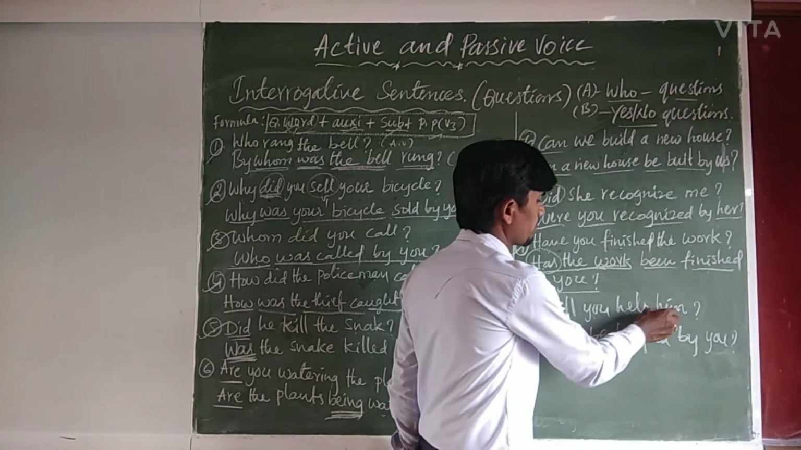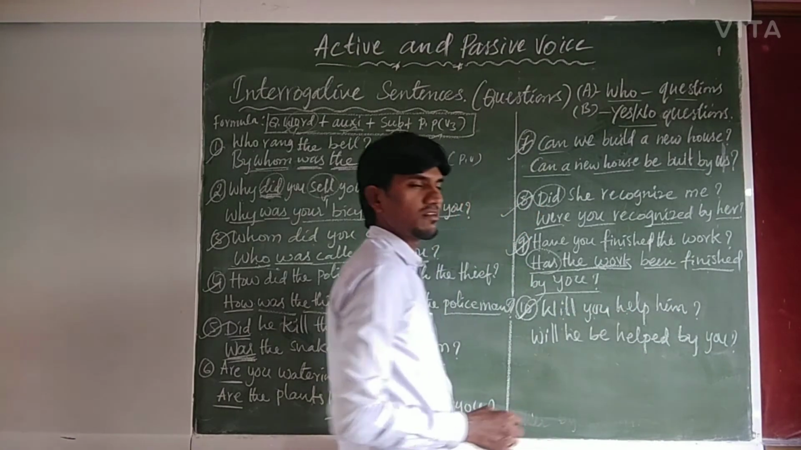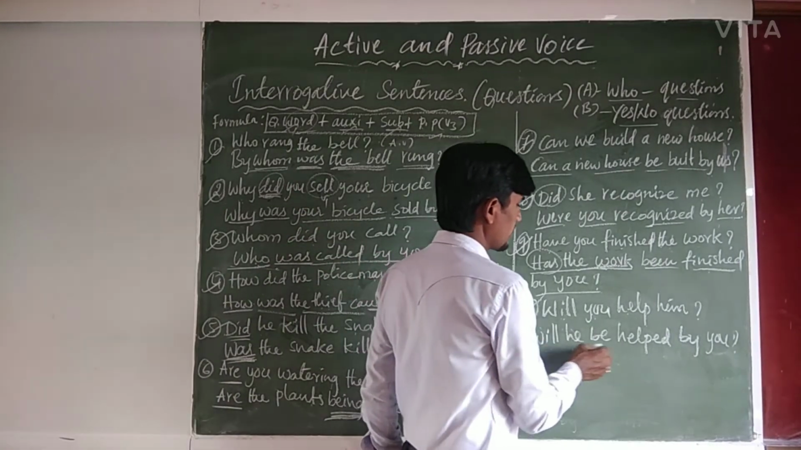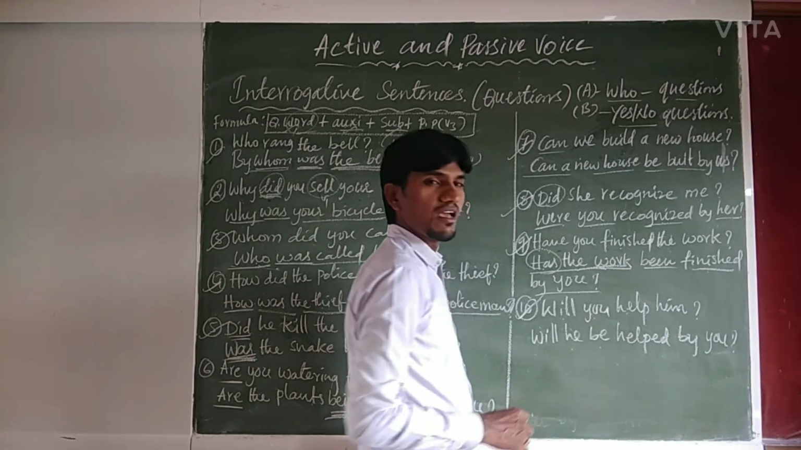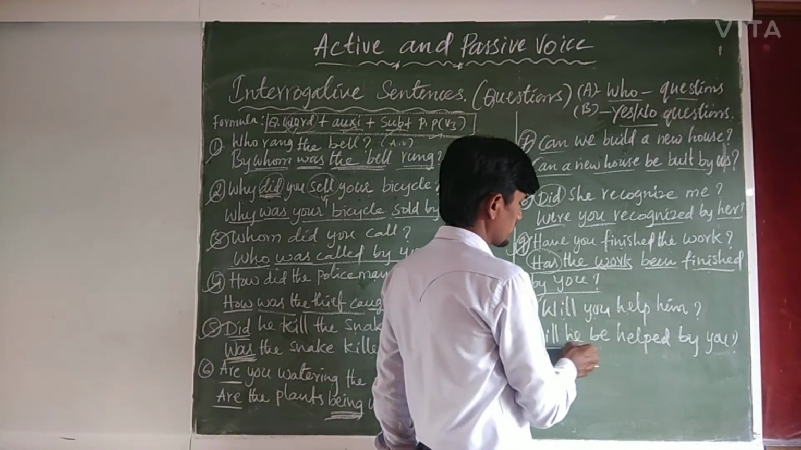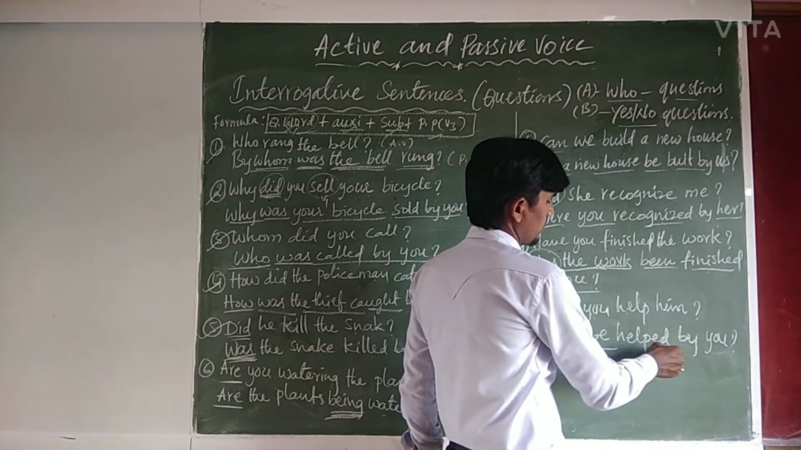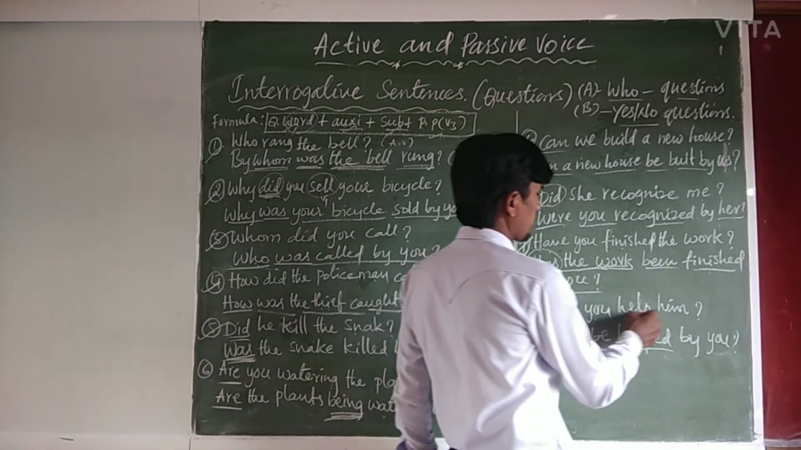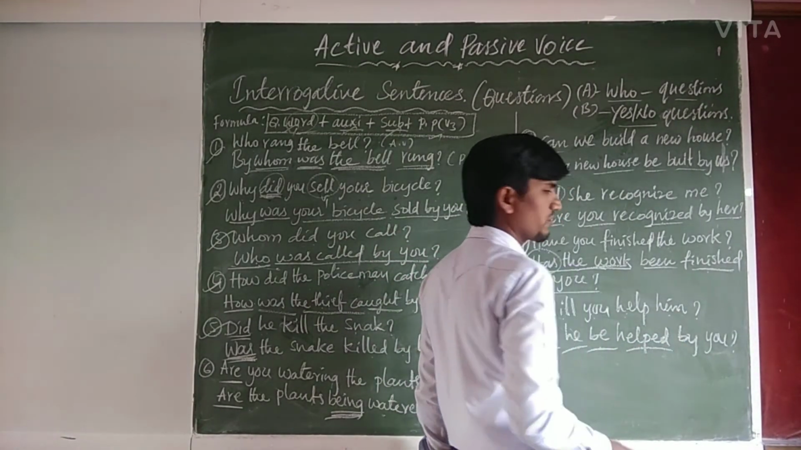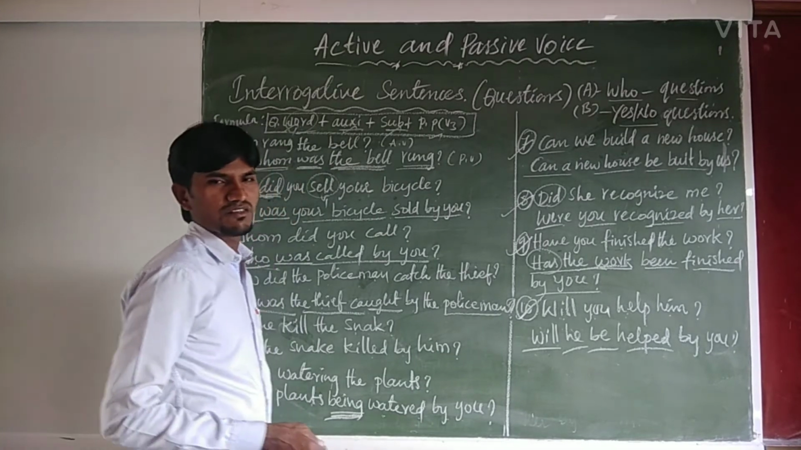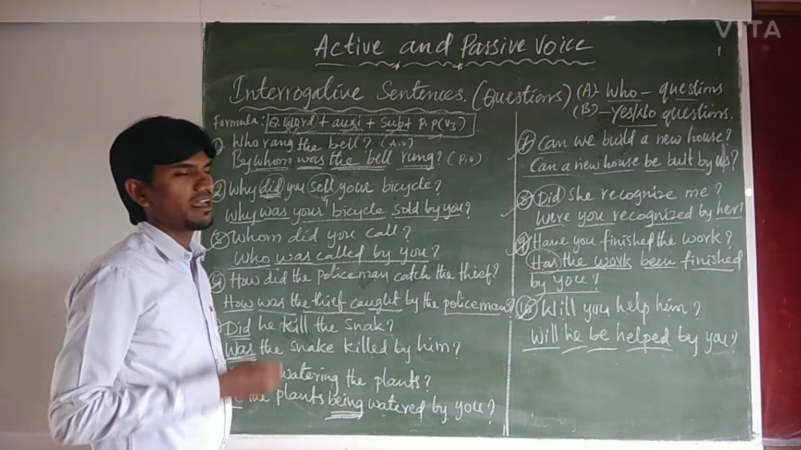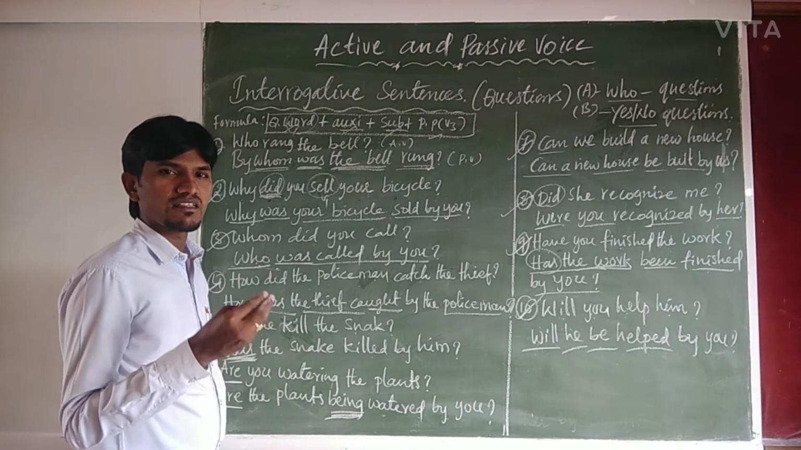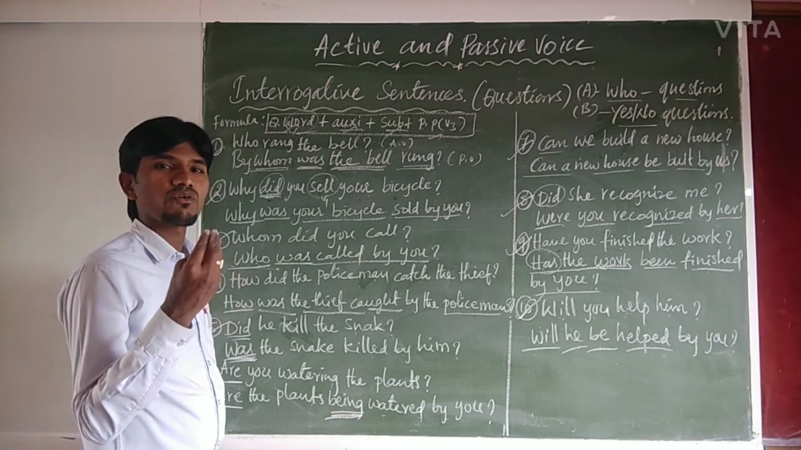Next example. Will you help him? From the simple future question. So, will he be helped? Nothing but auxiliary plus subject plus be form plus V3 by you. Right? So, will he be helped by you? So, my dear students, to know these questions and their structures, you should refer back to tenses and their structures, and how to frame questions.